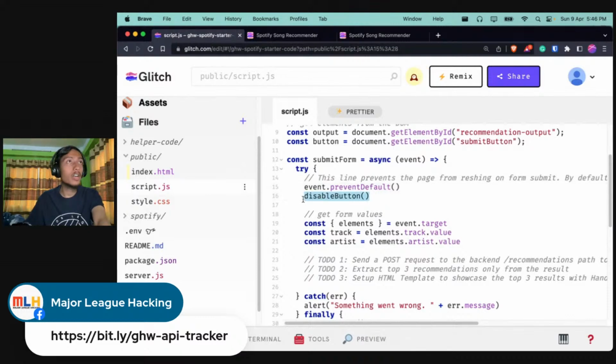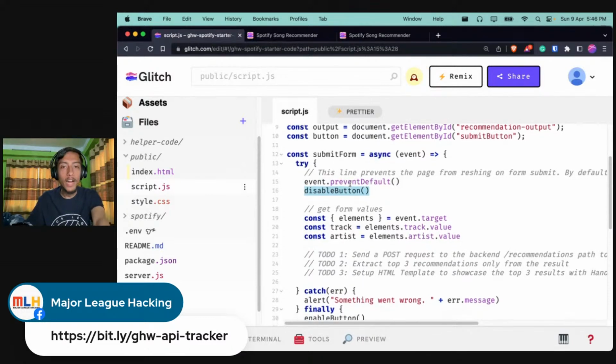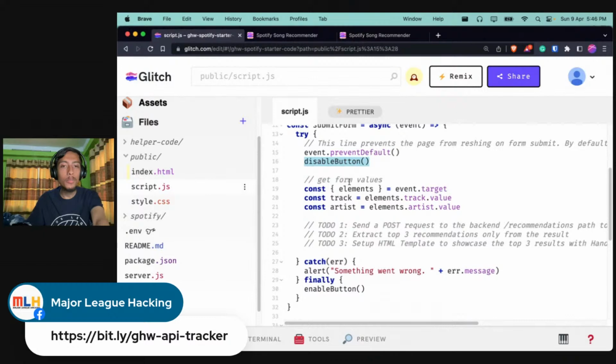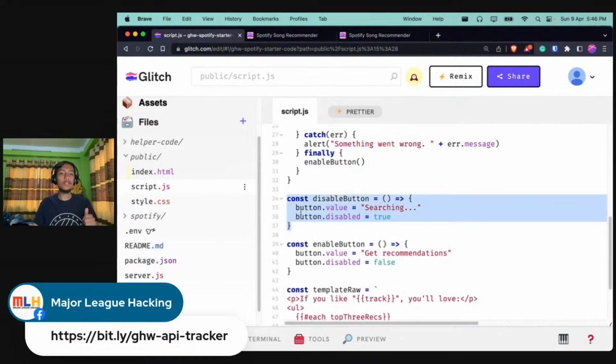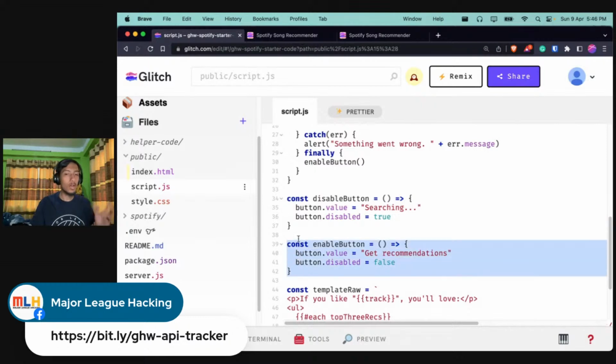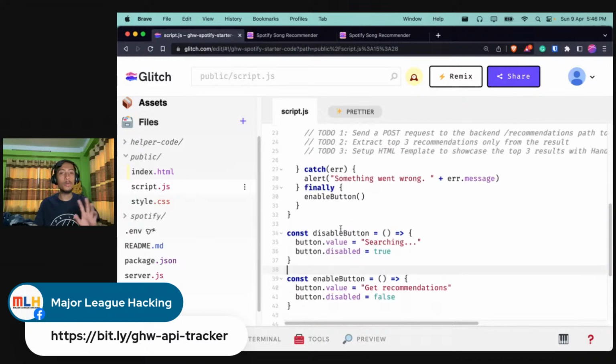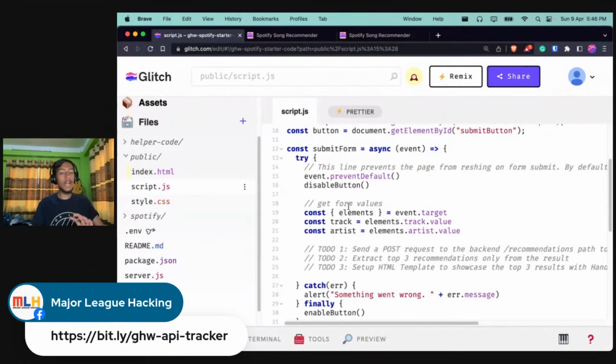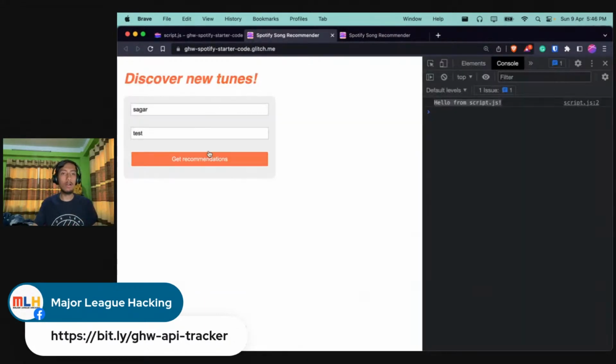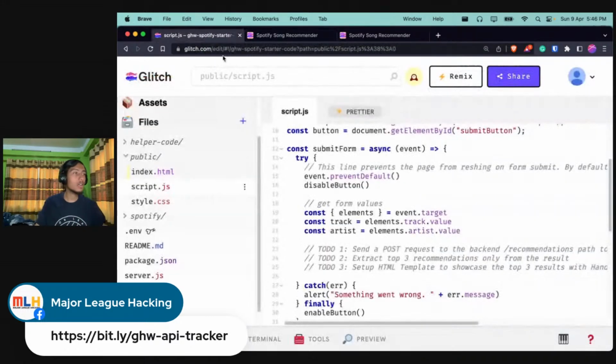And then we are calling a function named disable button. So let's try to see what this does. If you scroll down a bit, this just changes the text of the value to searching, right? And the enable button does the other way around. It changes the value of the button to get recommendation. We will see how that works once we complete all the tasks, because right now nothing happens, right?